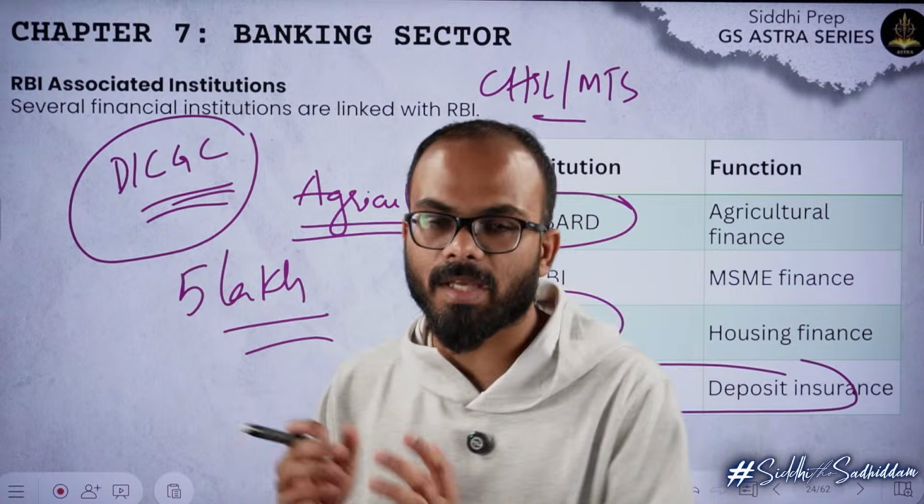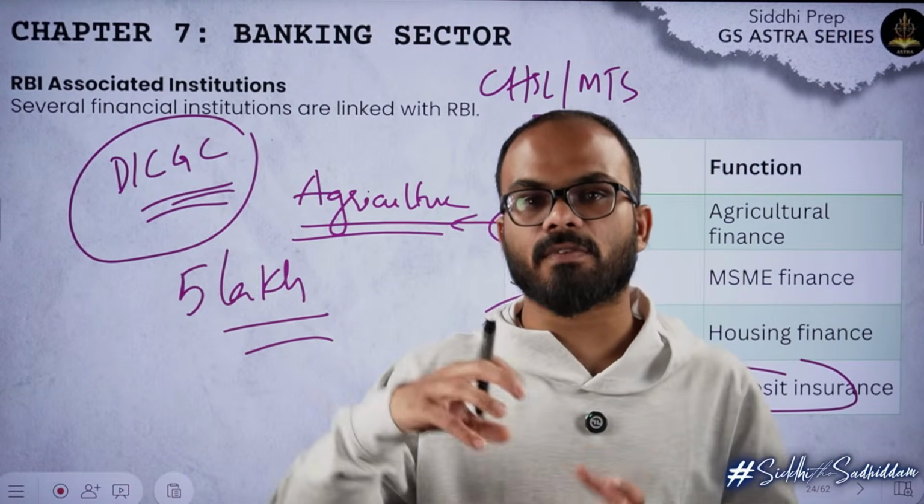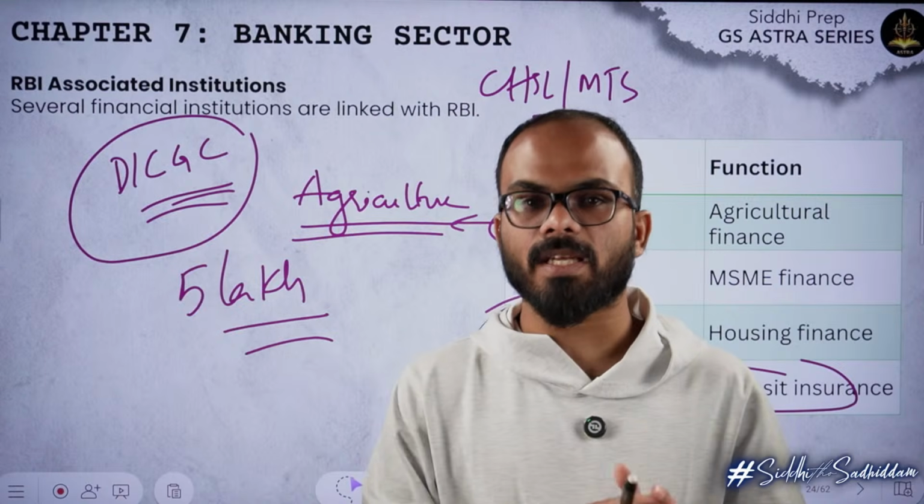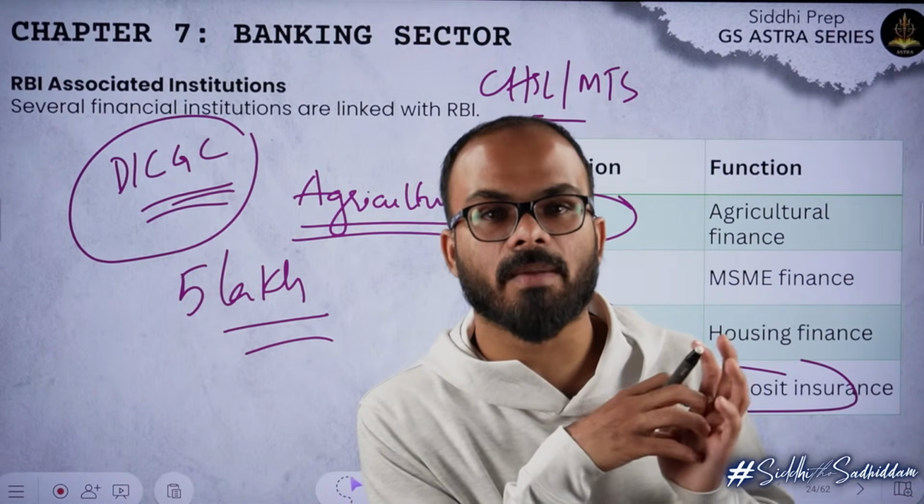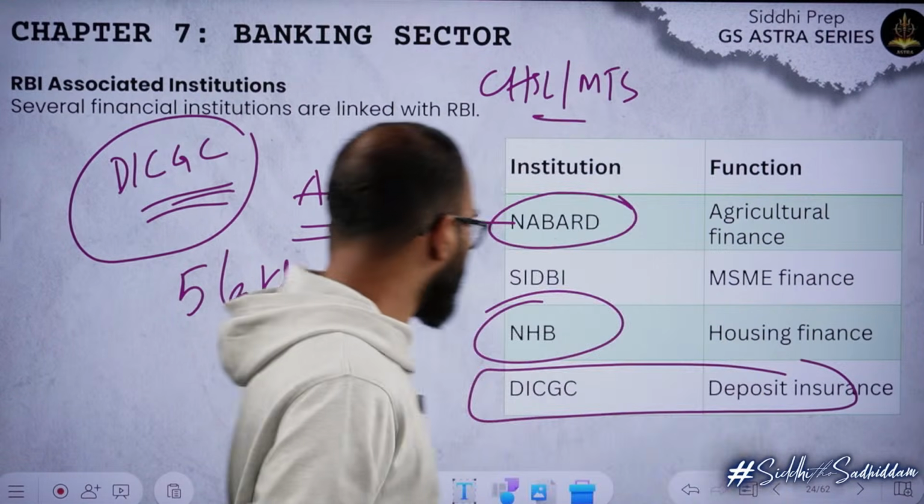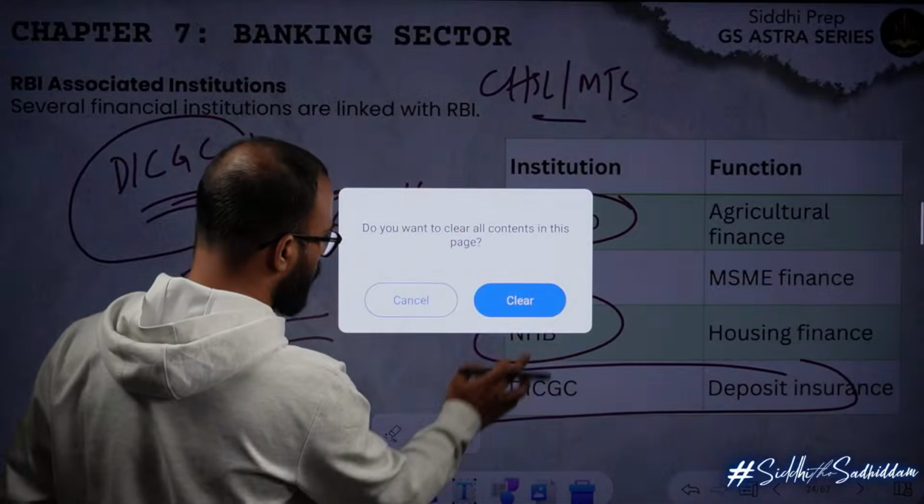SIDBI is different, SEBI is different. SEBI takes care of stock markets. SIDBI is Small Industries Development Bank. Okay, the two words that you are talking about are completely different.